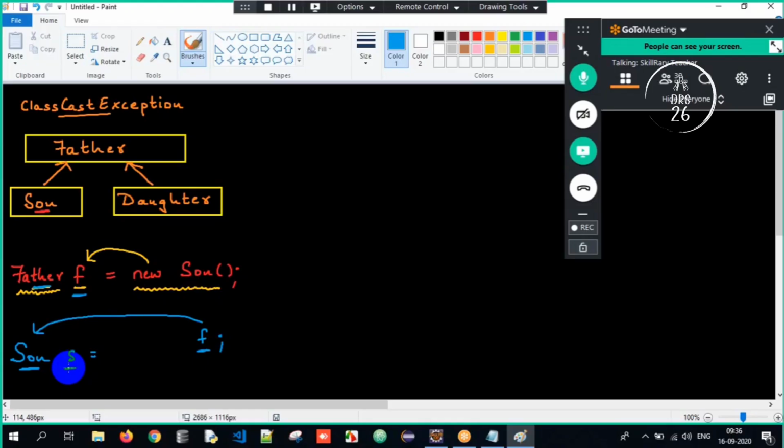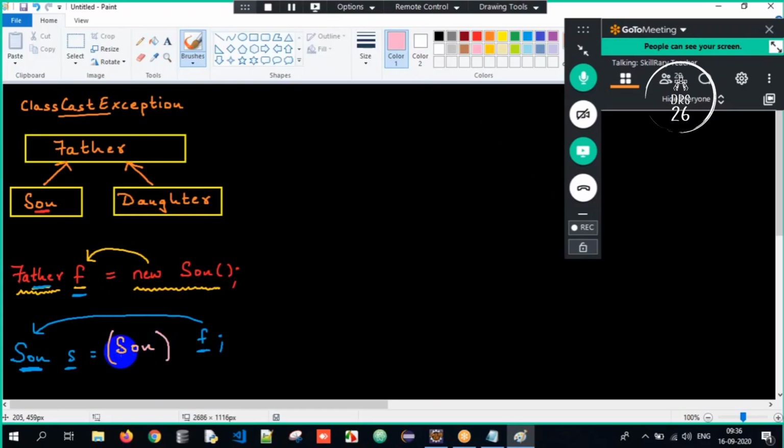We have to do it explicitly, and upcasting is the prerequisite. So how will I do it explicitly? To which type am I trying to convert? Son, so I have to write Son. But if I write just Son, that becomes like a declaration. We need to cast it, within parentheses.